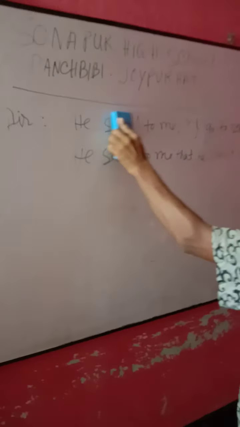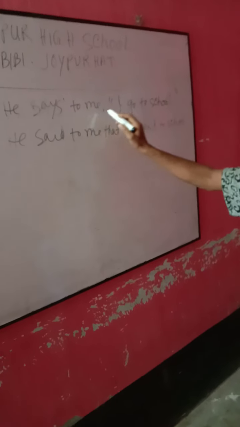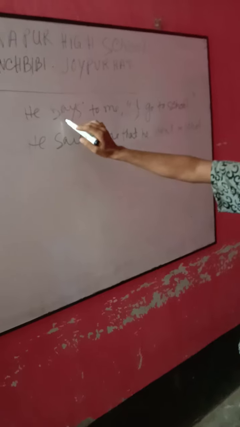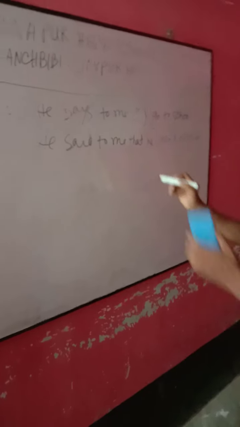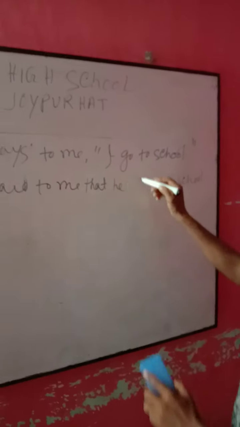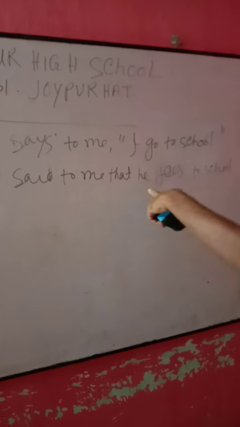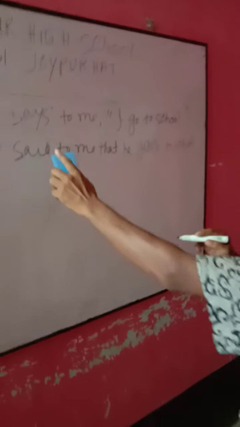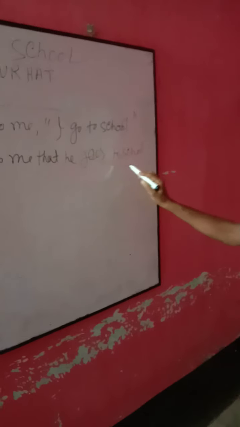And look, if there is present tense, the tense will stay the same. Look, if I write he says to me, "I go to school," or he will say to me, "I will go." If there is present or future tense, the tense will not change. The tense will keep the same position. And now I must write go, present form, goes, because he is third person. Here is no change also. He says to me that he goes to school.